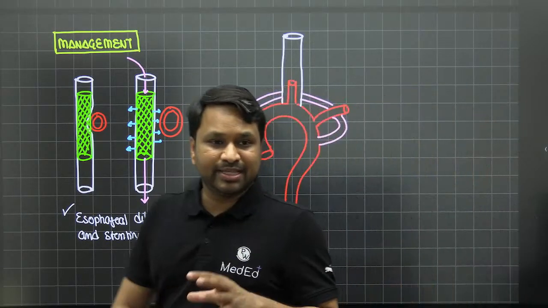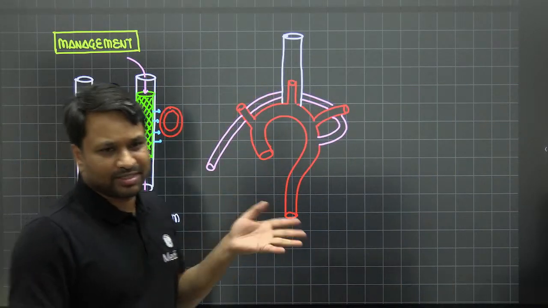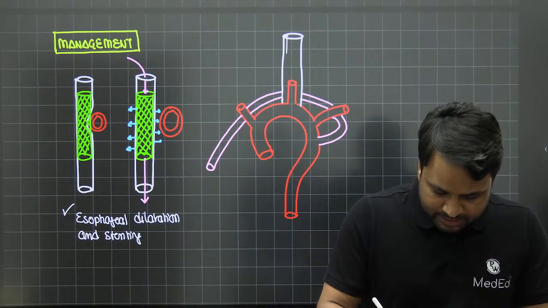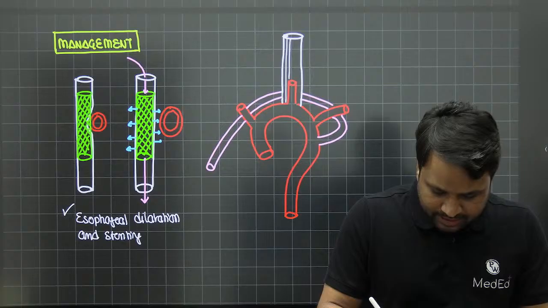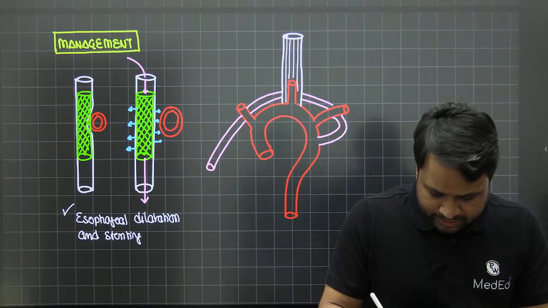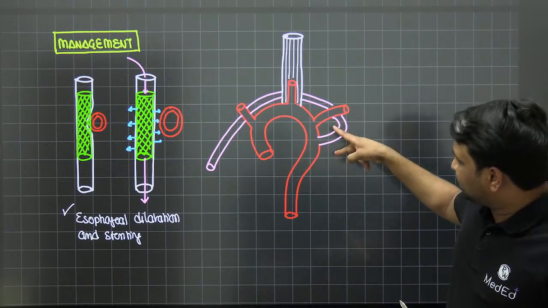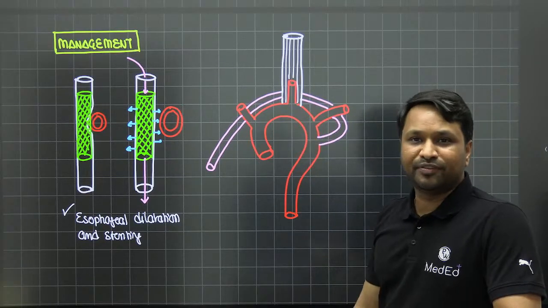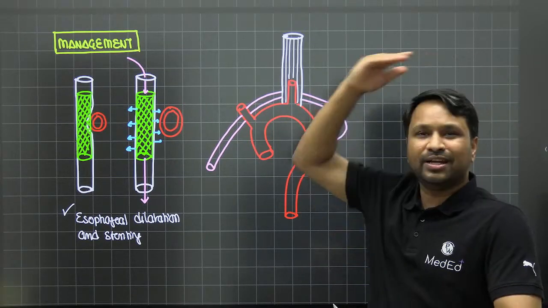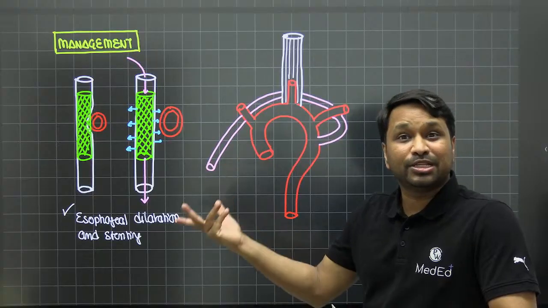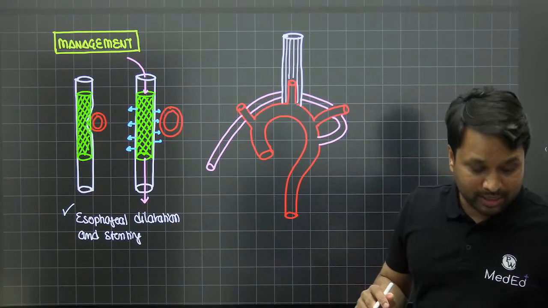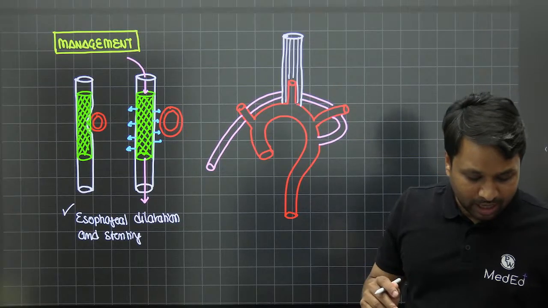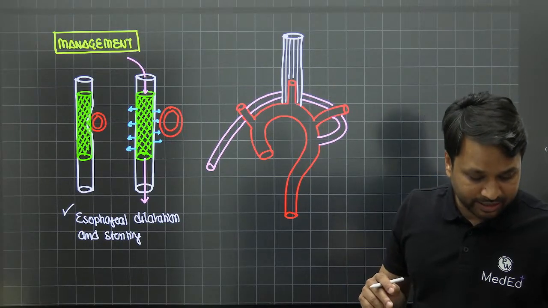Now the whole problem is this blood vessel is compressing the esophagus. That's the whole problem. Now the current line of management says the culprit is the vessel. Let's address the vessel. Now how do you address the vessel is if I take this abnormal origin out and re-implant it into a different vessel, I can just take off the entire vessel itself, right? So the compression will go away. Now I want you to understand this. The concept is very simple, but then again how it is implemented is quite intricate, right?